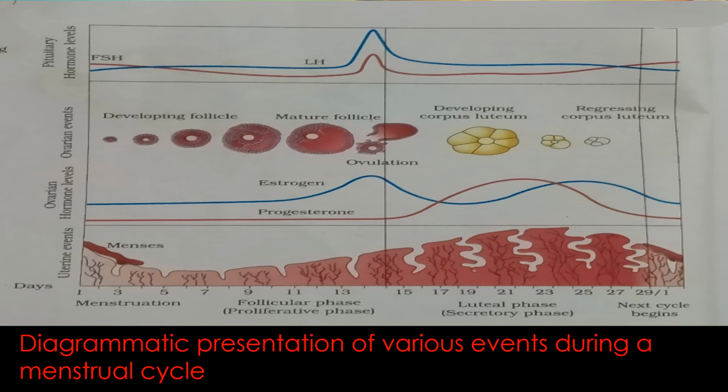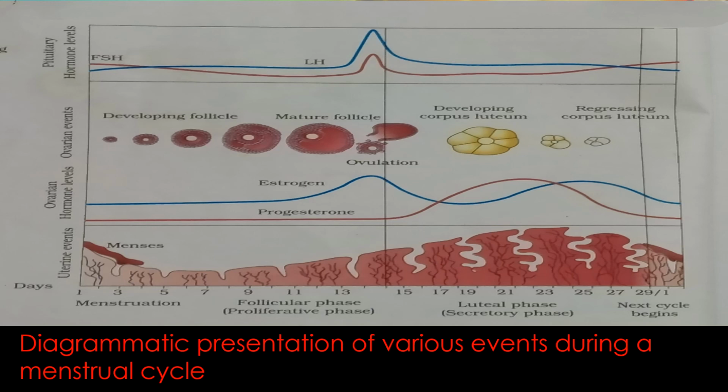You can see the peak level of LH in the middle, and you can see all the uterine events, how the wall gradually thickens, and at the top you can see the hormonal levels by the blue and red lines. You can see estrogen and progesterone as well, and the level of FSH and LH.